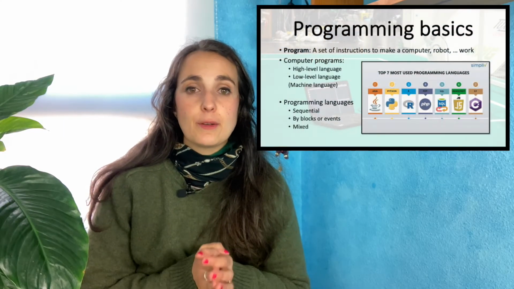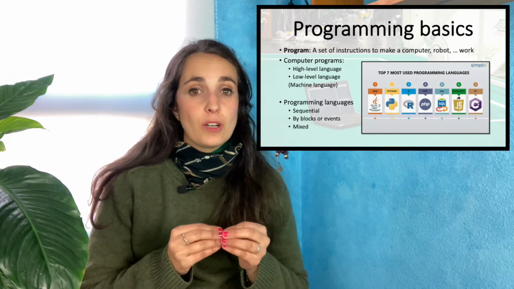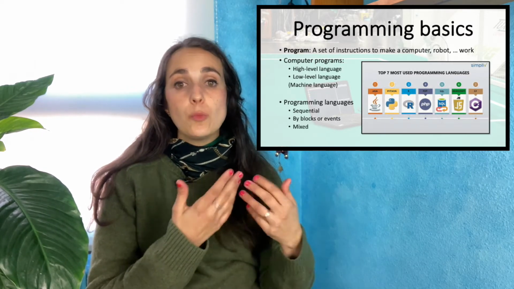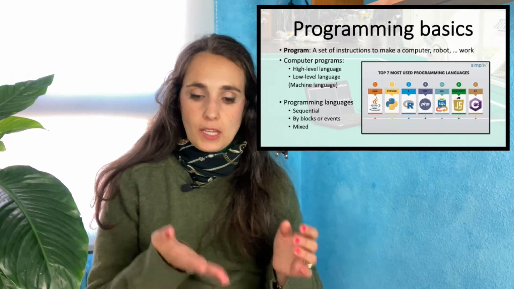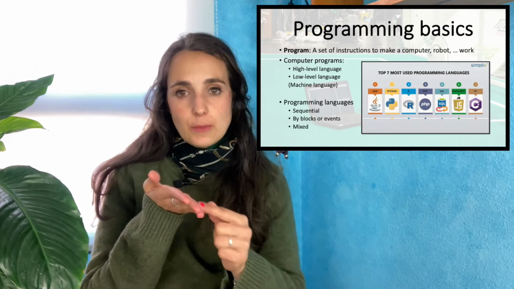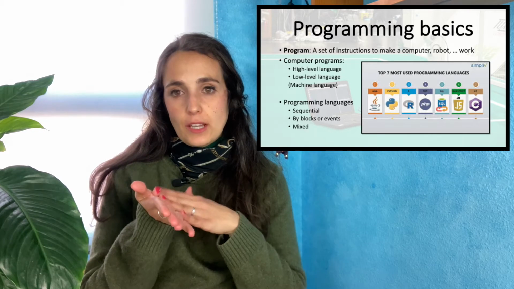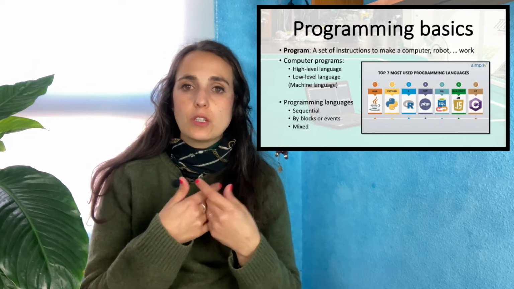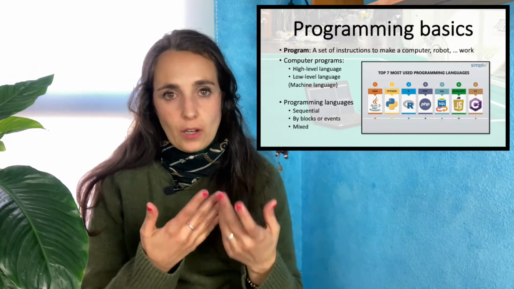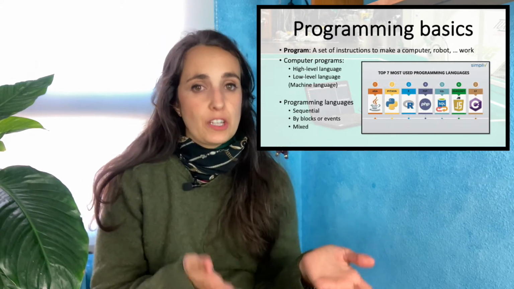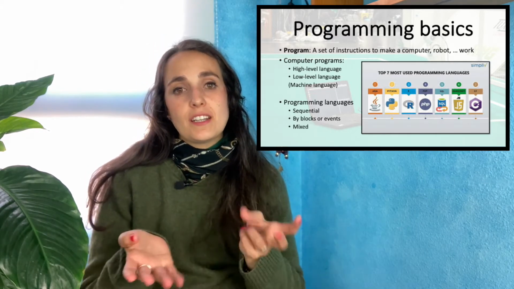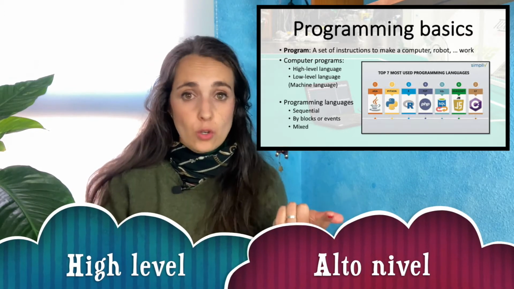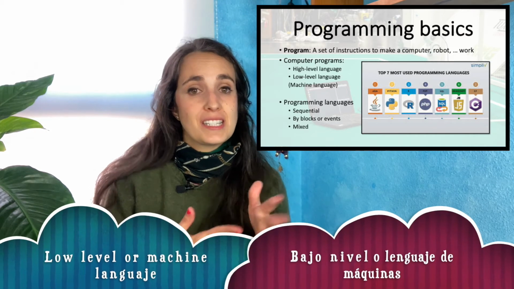In general terms, we can say that a program is a set of instructions that we give to a computer or to a robot. It has all the algorithms with all the information that the robot will need to receive information, analyze it, and give an answer and perform an action. Computer programs in general can be classified in two types: high level or low level, which is also called machine language.